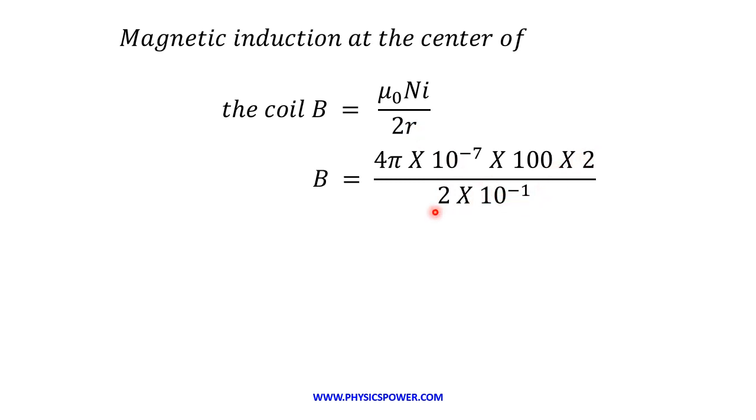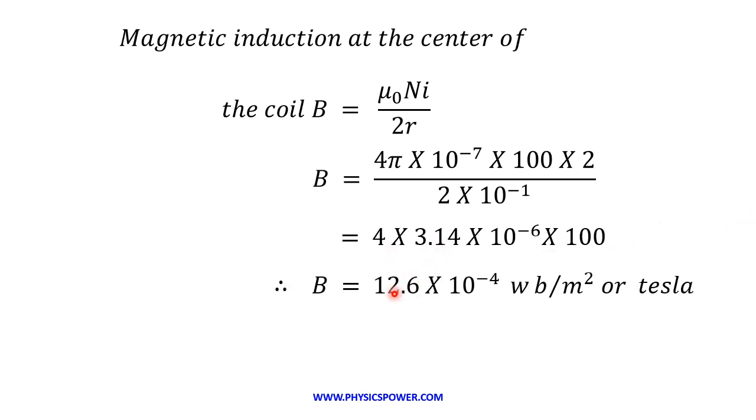Here the 2 gets cancelled, and 10 to the power of minus 1, if you shift to the numerator, will be plus 1. So minus 7 plus 1 will be minus 6. So 4 into 3.14 into 10 to the power of minus 6 into 100. 10 to the power of minus 6 into 100 is nothing but 10 to the power of minus 4. So finally 4 into 3.14 is nothing but 12.6 into 10 to the power of minus 4. The units will be Weber per meter square or Tesla. But 10 to the power of minus 4 Tesla means 1 Gauss. So we can also write B equals 12.6 Gauss, that is in the CGS system.